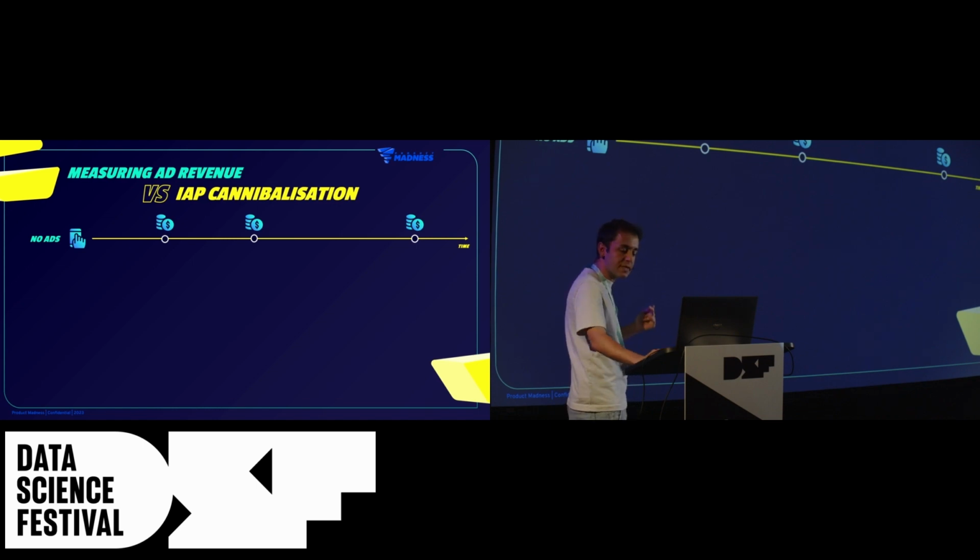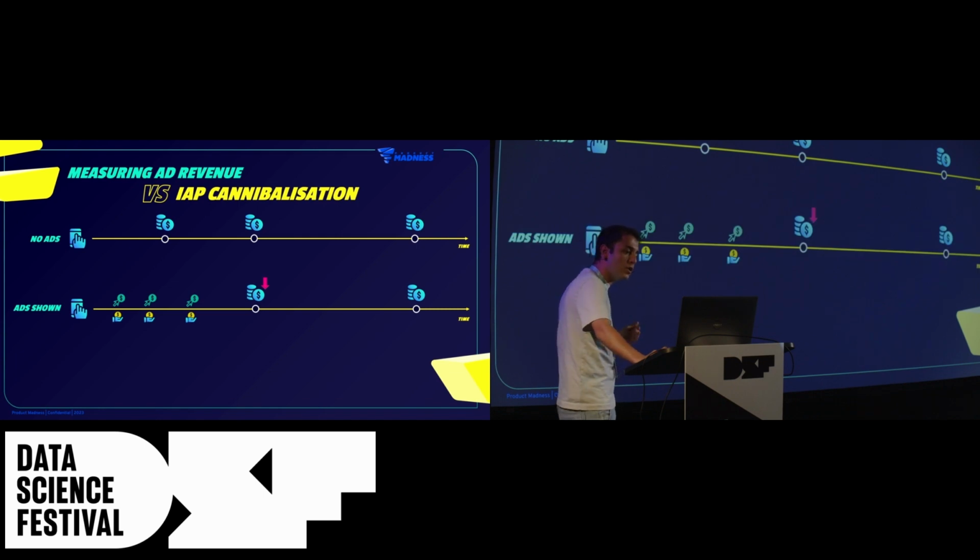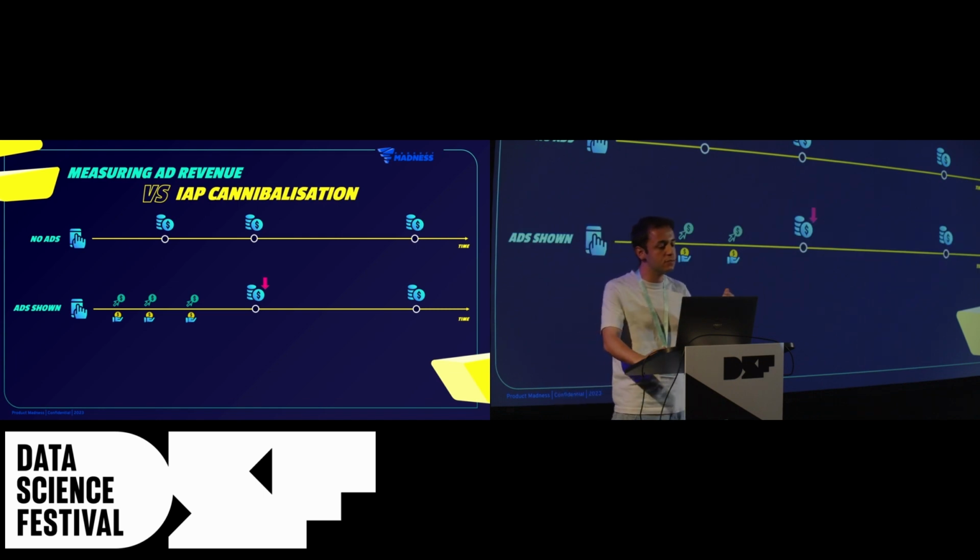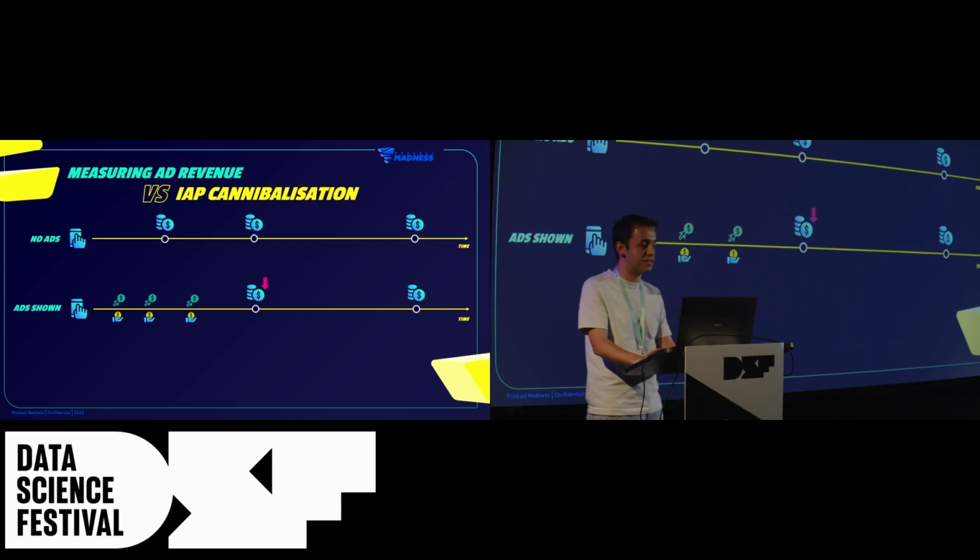When ads are introduced, users will start watching these ads and getting coin amounts or other collectible items, so that they have another source of virtual coins to play the game, and we get the ad revenue from this.